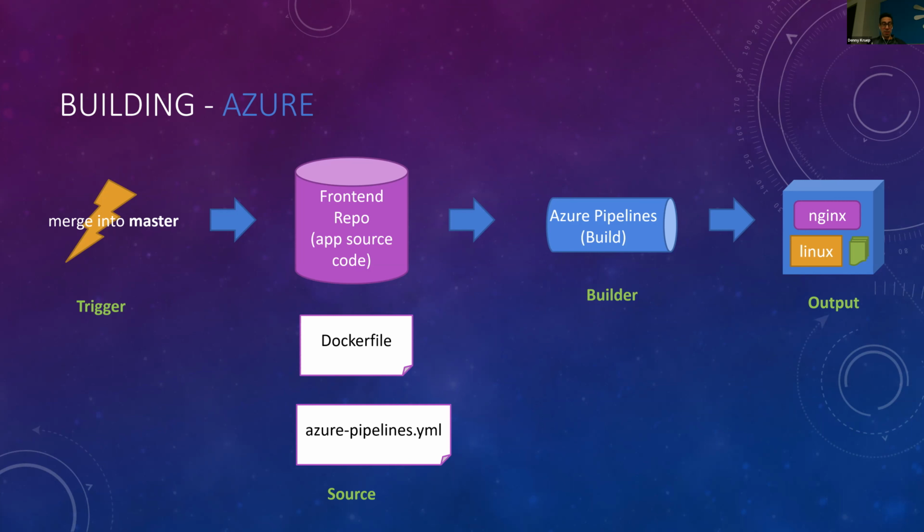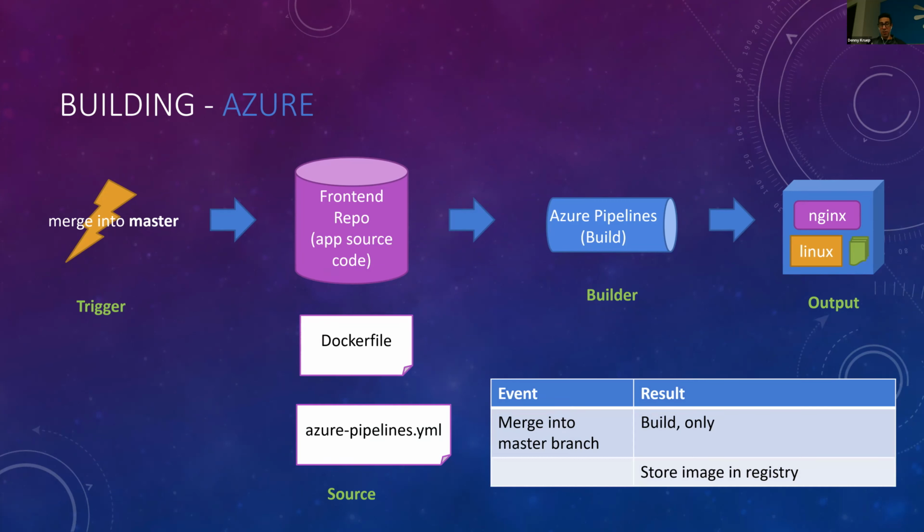That Azure Pipelines YAML file is tightly coupled to the next step there, the builder, the Azure Pipelines build. And this is a service provided by Azure. When we log into our DevOps project on Azure, you'll see setup for these pipelines. And this will influence that YAML file, which will influence what steps the Azure Pipelines build process takes. But the result is what we discussed, which is we're going to have an image that's going to have our 3 parts in that. We have this container that's highly tailored to support and deliver our application in the most efficient way possible.